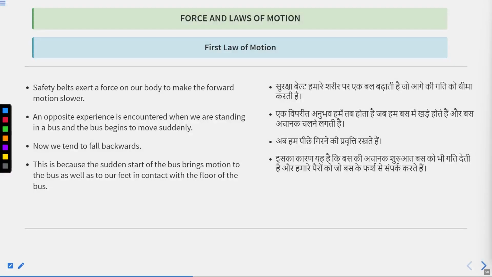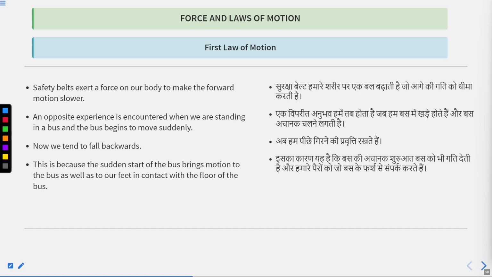Hello and welcome class. We are studying chapter number 8 of class 9th NCERT, and the name of this chapter is Force and Laws of Motion. In last class we completed what is unbalanced force and started a new topic, the first law of motion, and I gave you what the first law of motion is.